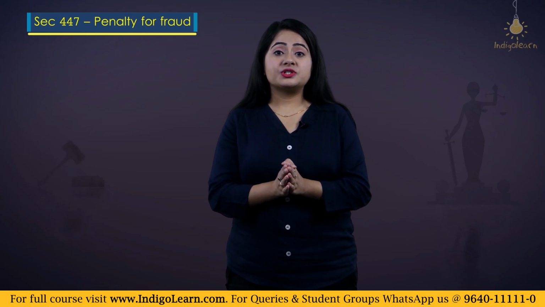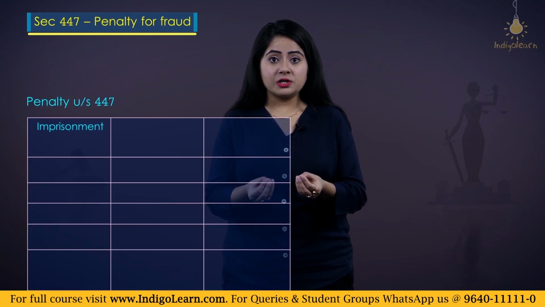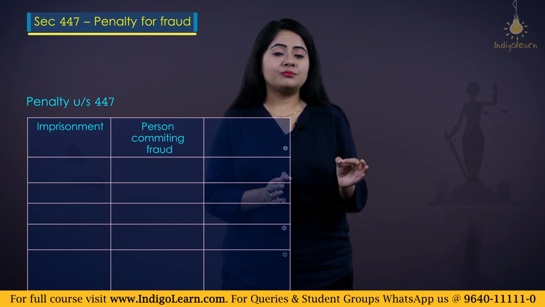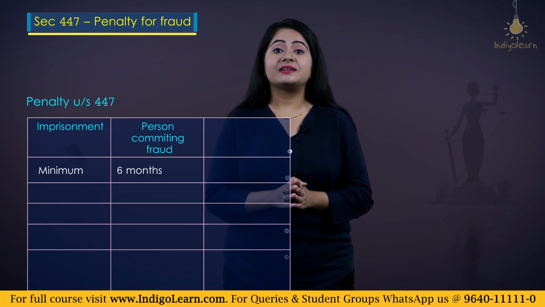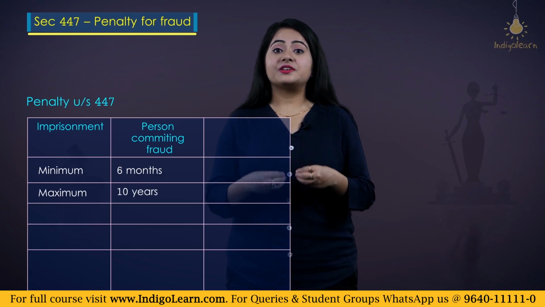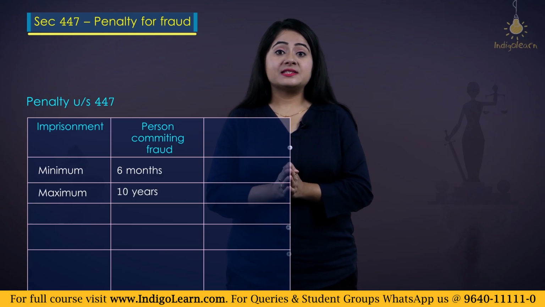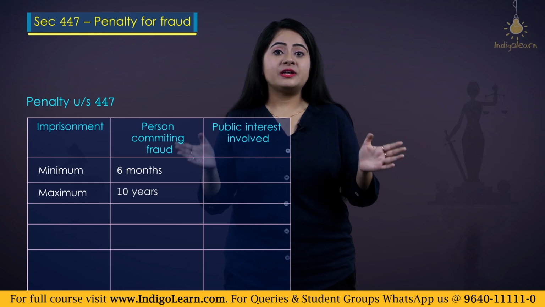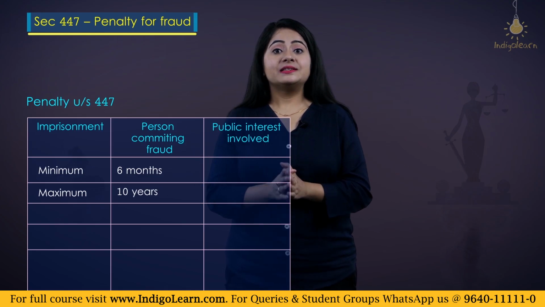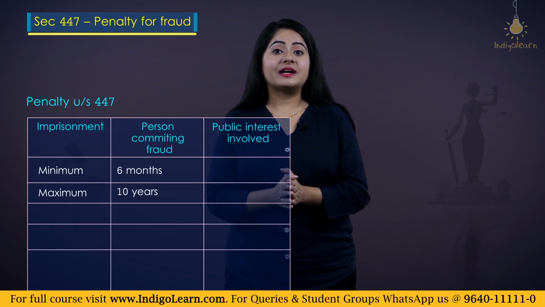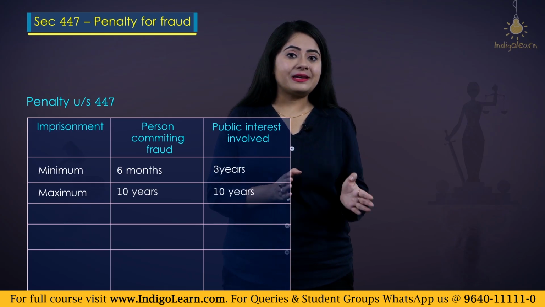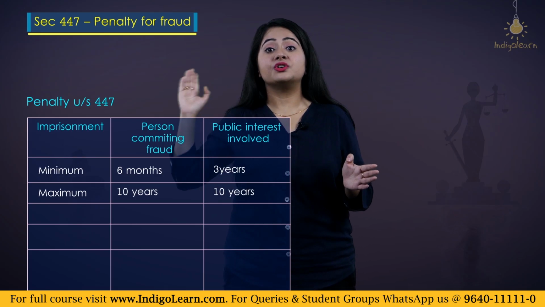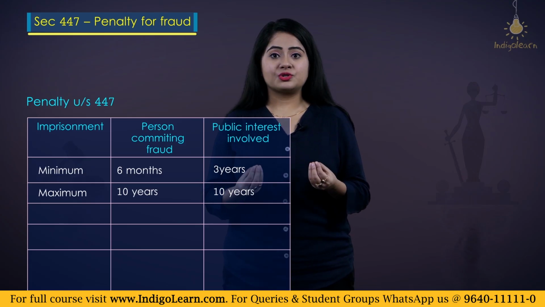So now section 447 says that a person, if he has committed some fraud, then he shall be liable to a minimum of 6 months of jail, and this jail can go up to 10 years also. And if there is a public interest involved, that is, if a large number of people are being affected by this fraud, then the minimum jail will be at least 3 years. So imagine 3 years of minimum jail and a maximum of 10 years of jail. That is a lot of time to serve.